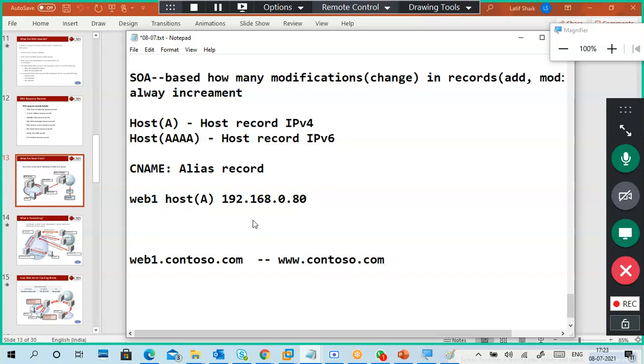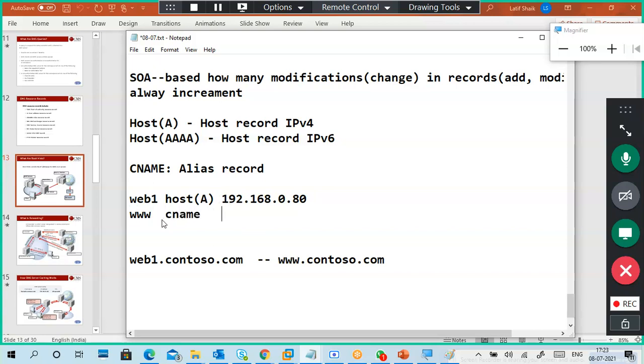Understand how we are accessing websites? www.w3schools.com, microsoft.com, like that only. But www is not my host name, yet people should access my website with www. So we have to give it like this: www.